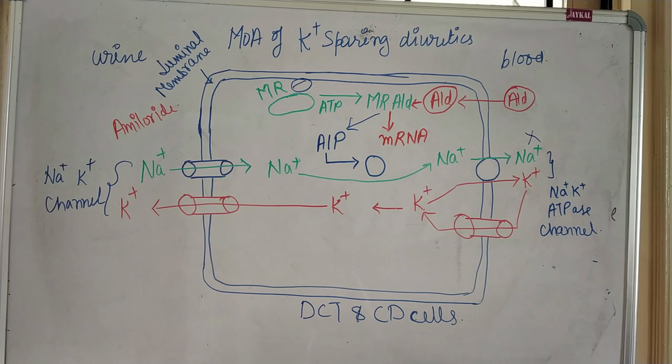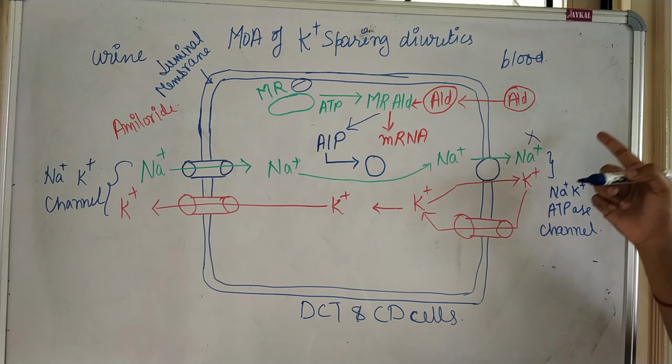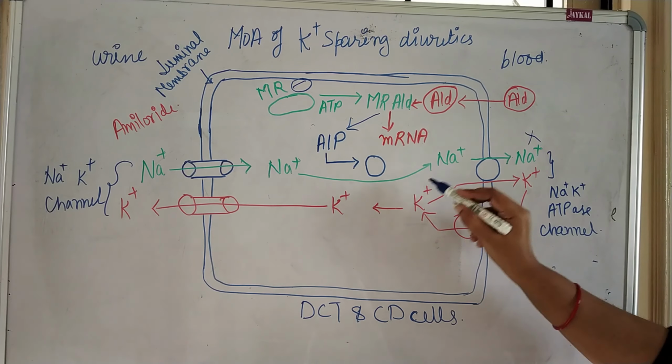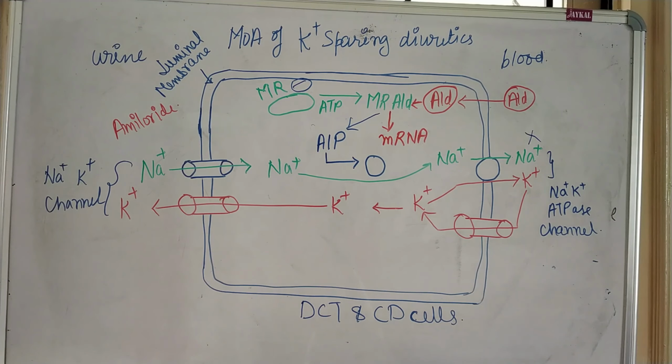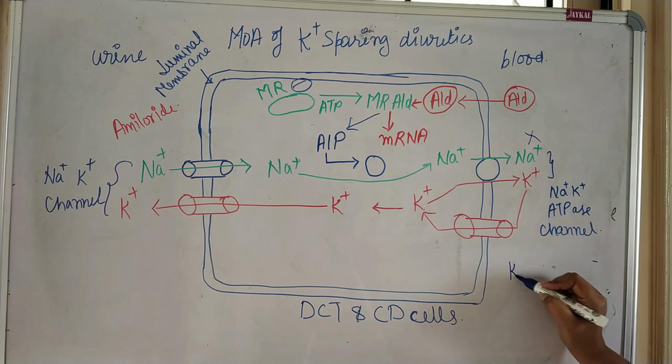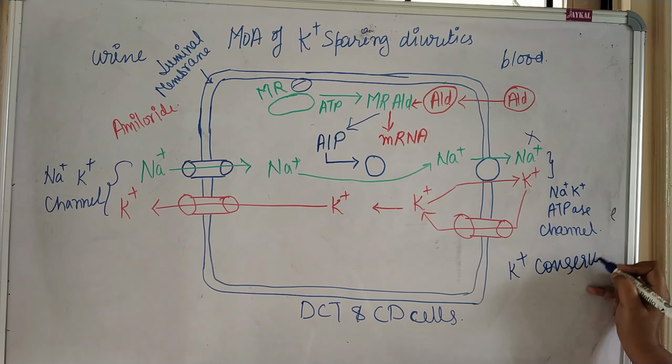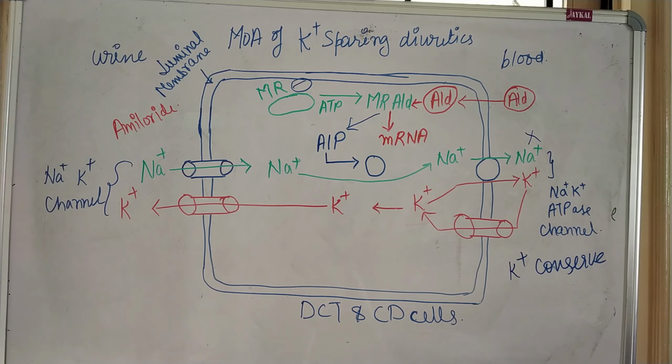So if sodium reabsorption will be prevented in the blood, it can easily be eliminated out in the urine through the collecting duct. So to maintain the electrical potential, the same amount of potassium ion will be conserved in the body. So that is why they are called potassium sparing diuretics, means indirectly they are conserving the concentration of potassium ion. So they will conserve potassium ion. So that is the mechanism for spironolactone.